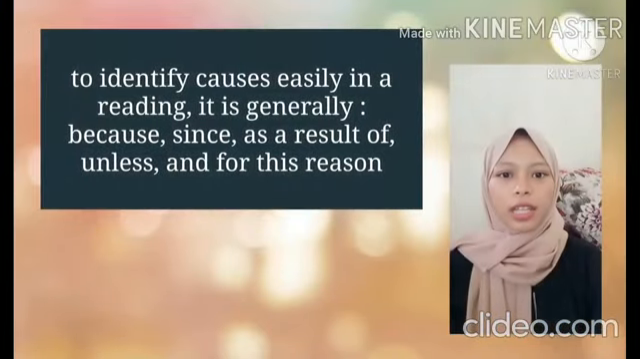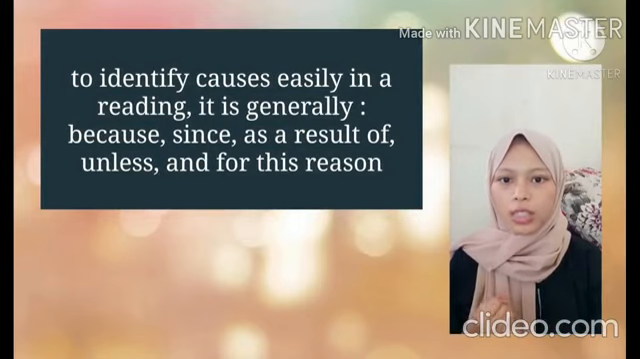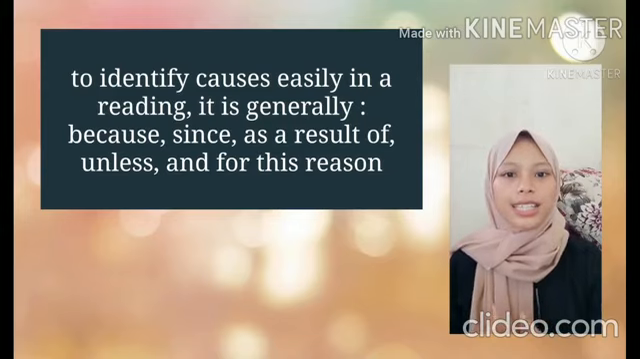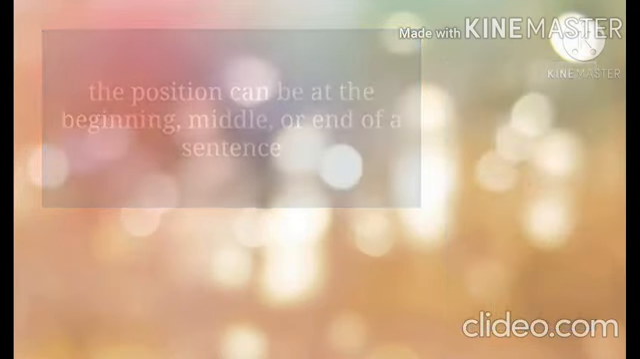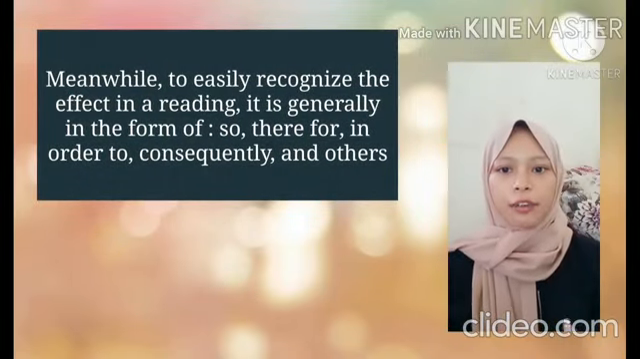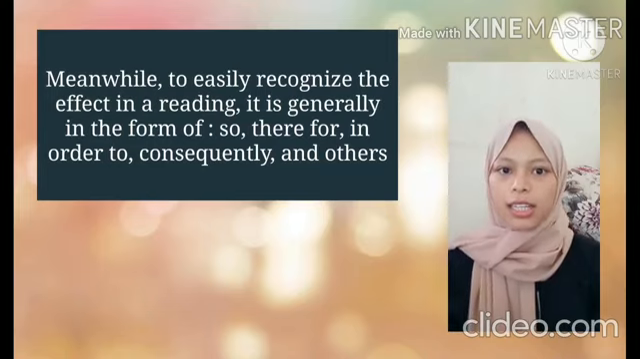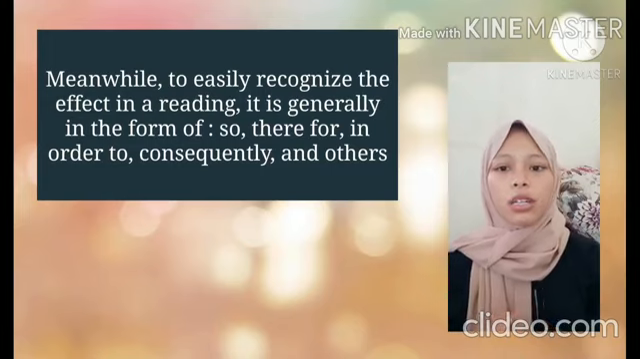To identify causes easily in a reading, look for words such as because, since, as a result of, unless, and for this reason. The position can be at the beginning, middle, or end of a sentence. Meanwhile, to easily recognize the effect in a reading, it is generally in the form of so, therefore, in order to, consequently, and others.